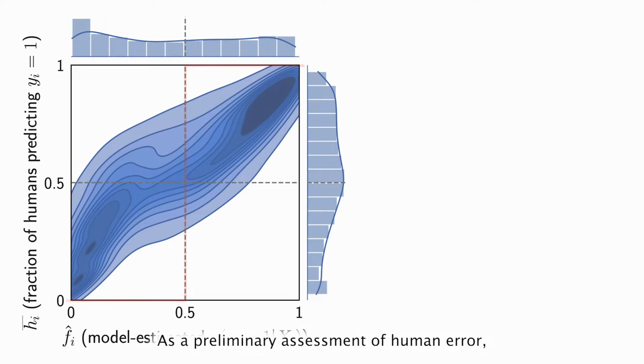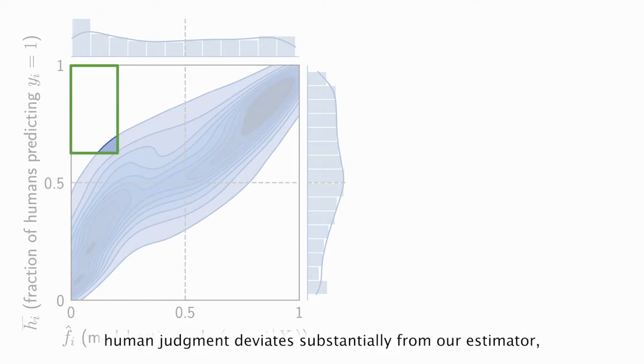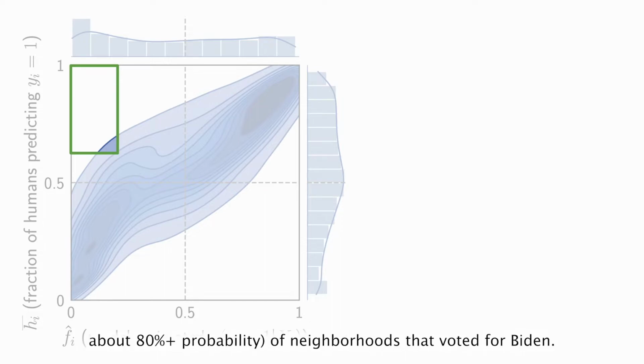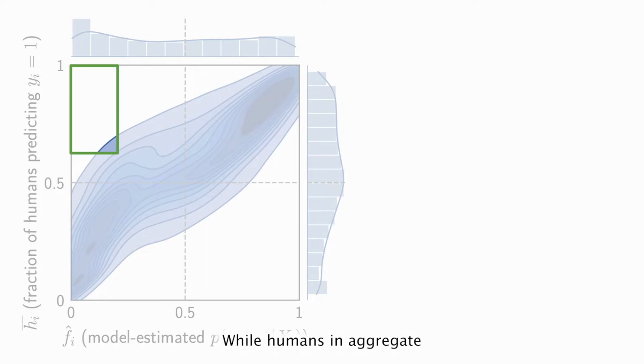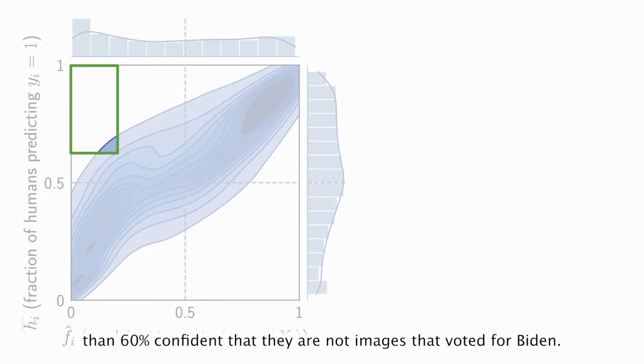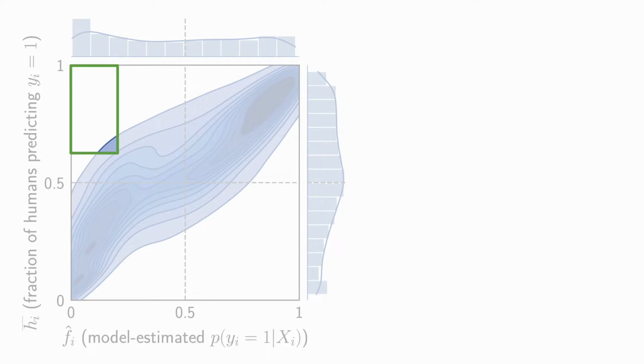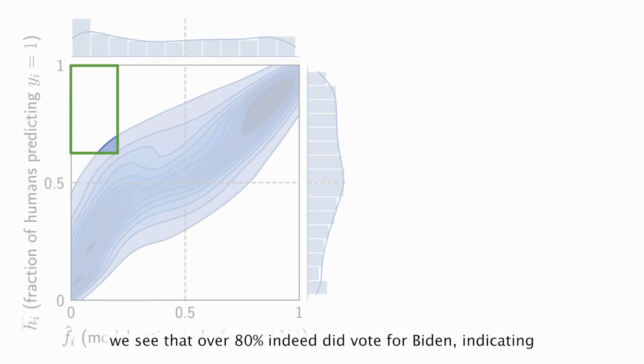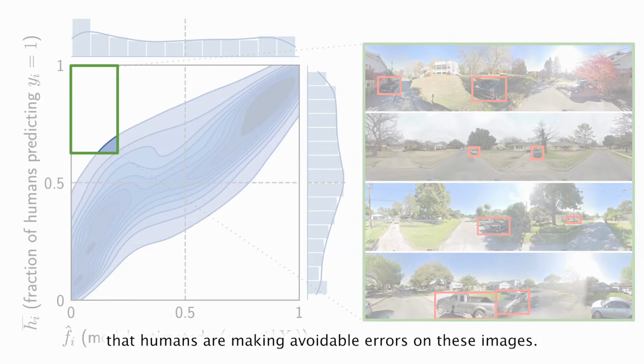As a preliminary assessment of human error, let's manually inspect images where aggregate human judgment deviates substantially from our estimator. For example, the images in the top left corner of this figure. Our estimator predicts that these images are quite likely, with about 80% plus probability, of neighborhoods that voted for Biden, while humans in aggregate are more than 60% confident that they are not images that voted for Biden. By looking at the known vote share for each of these neighborhoods, we see that over 80% indeed did vote for Biden, indicating that humans are making avoidable errors on these images.